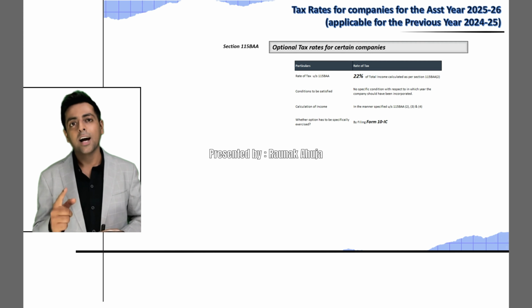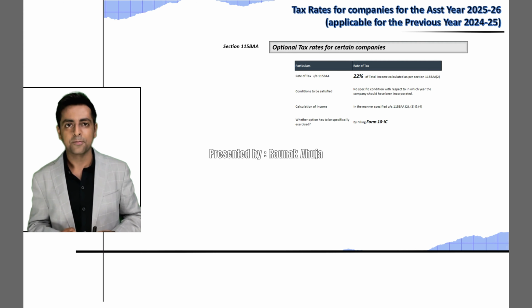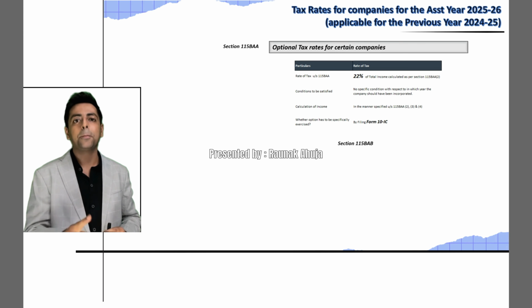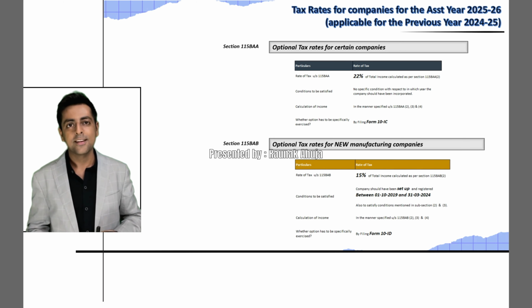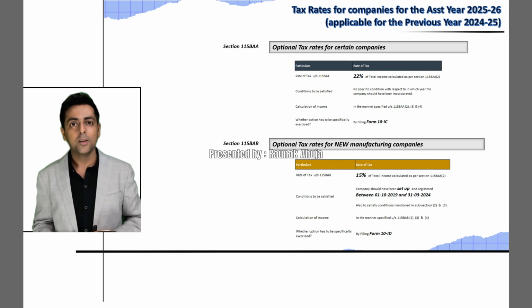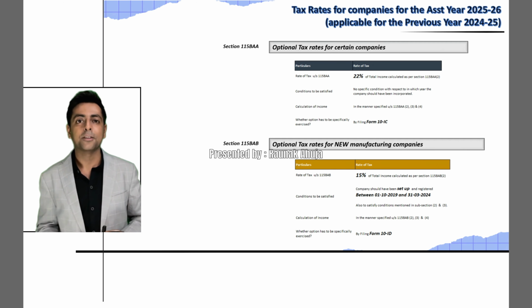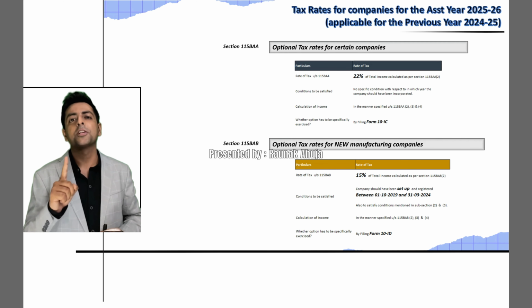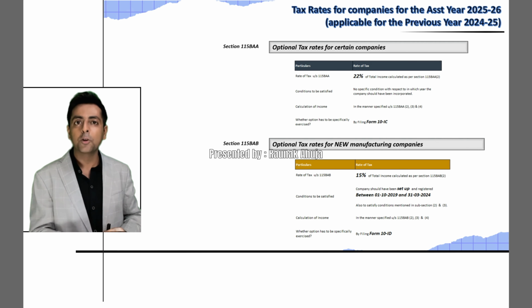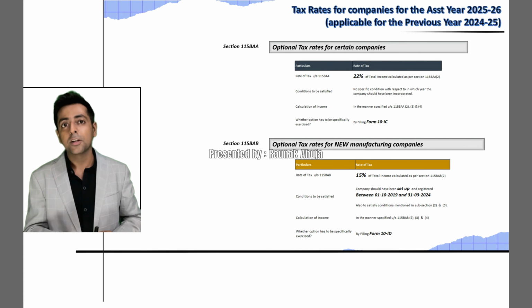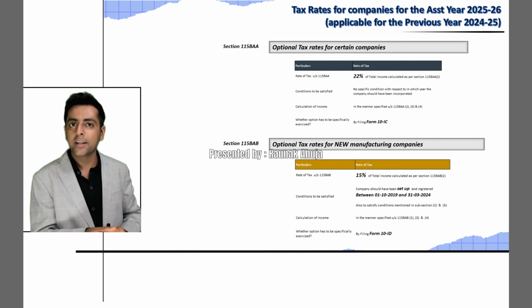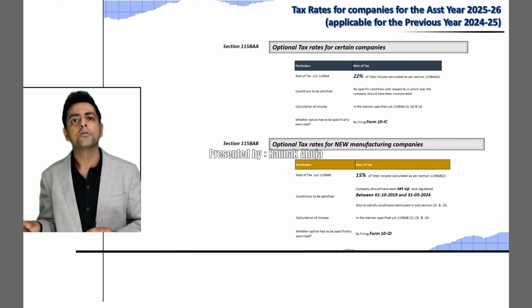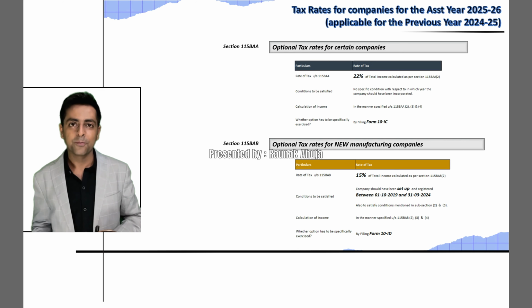Moving on to the other concessional rate of section, which is 115BAB. Section 115BAB offers concessional rate of tax at the rate of 15% for new manufacturing companies that have been incorporated and registered from the 1st of October 2019 until the 31st of March 2024.